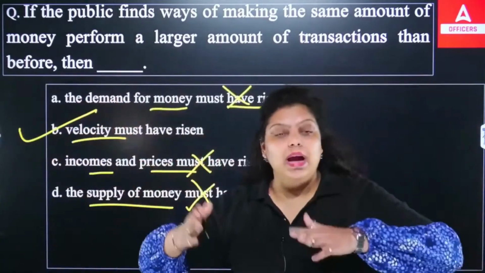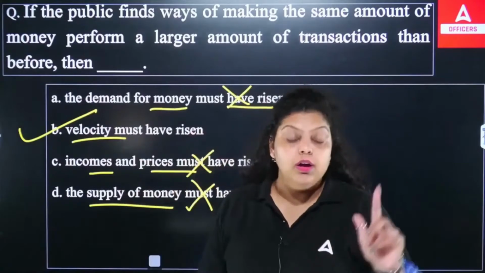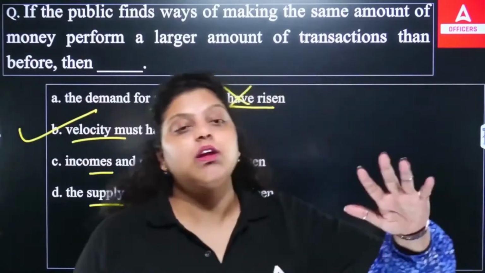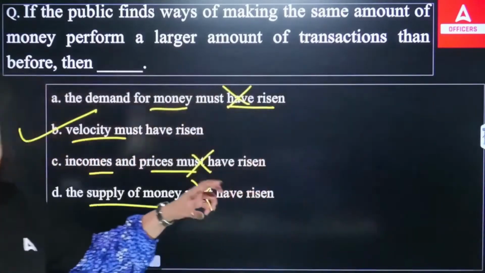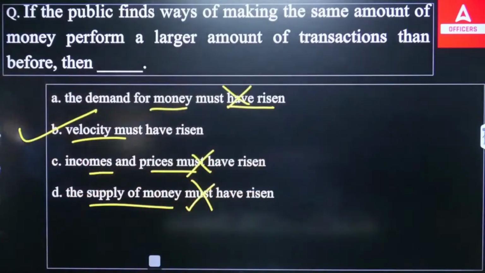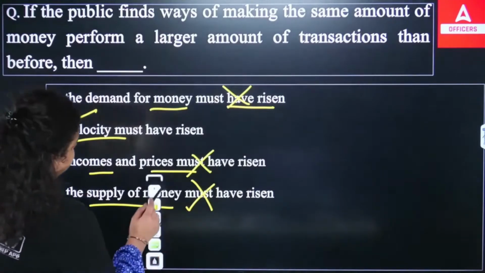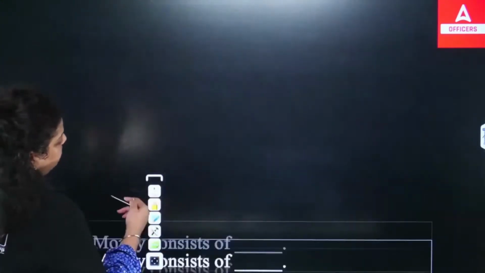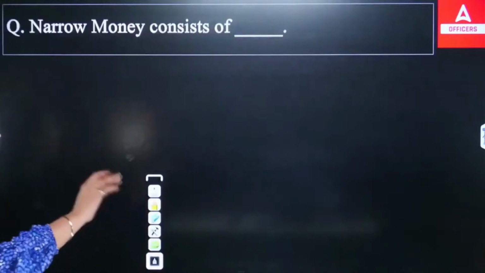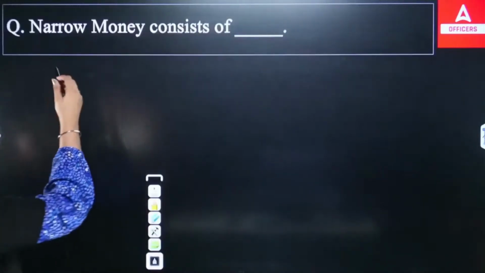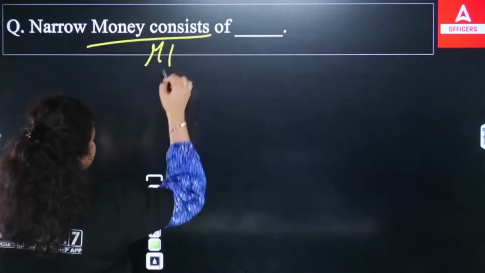That's why with 200 rupees you are able to purchase 4 products. So when the money supply, the value of the currency increases, the velocity of money must have risen. So the right answer will be your B option. Right is B option, because you are paying the same amount of money, but it is performing a greater transaction.